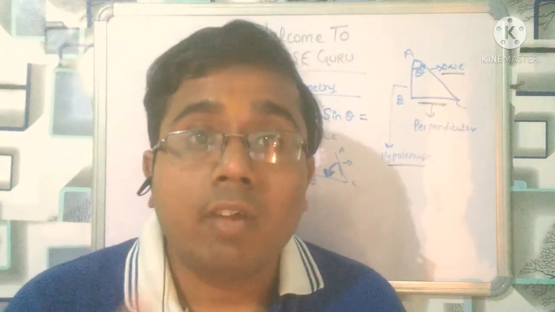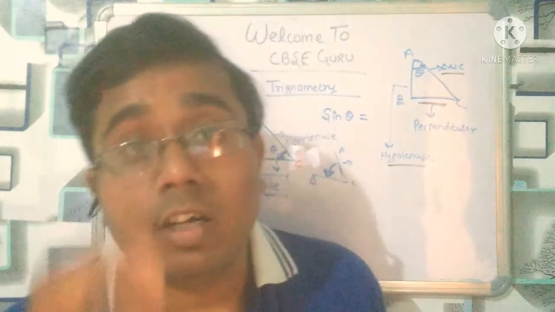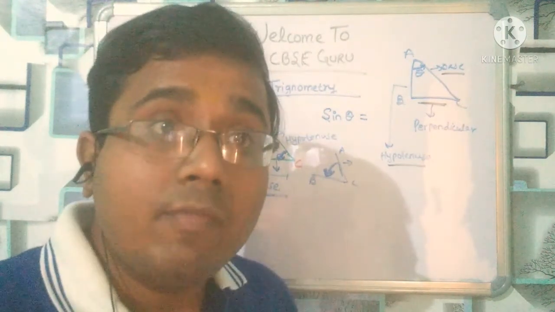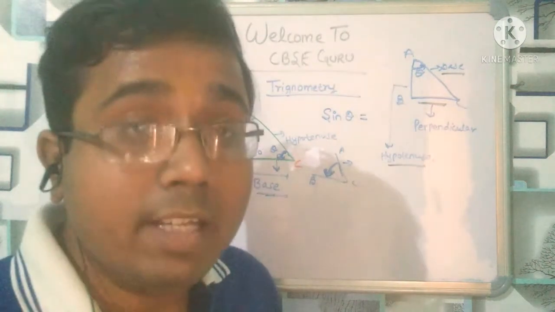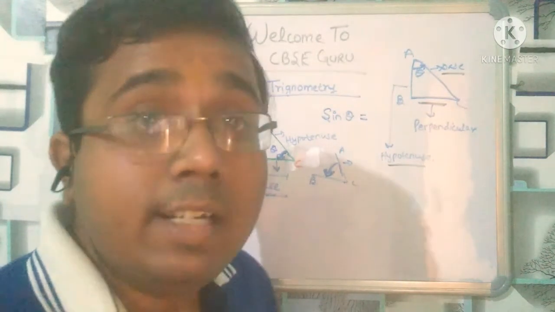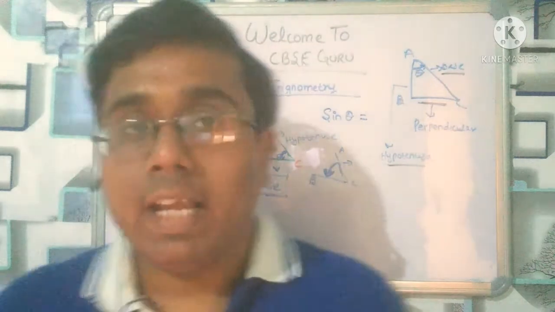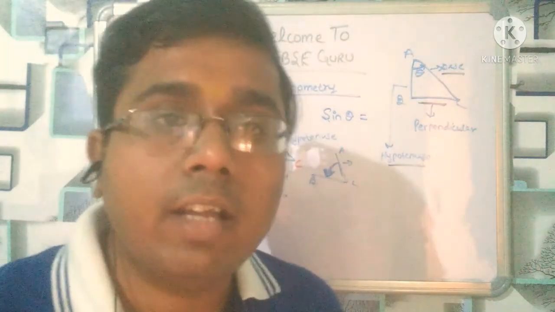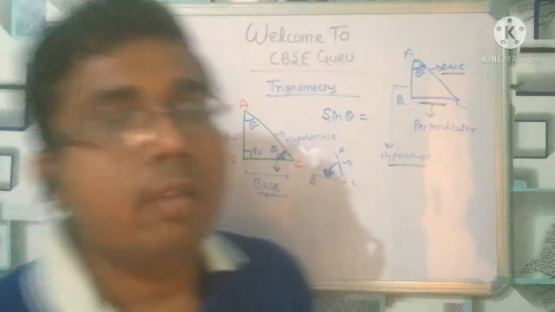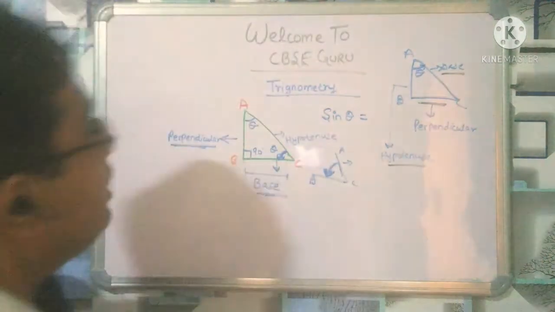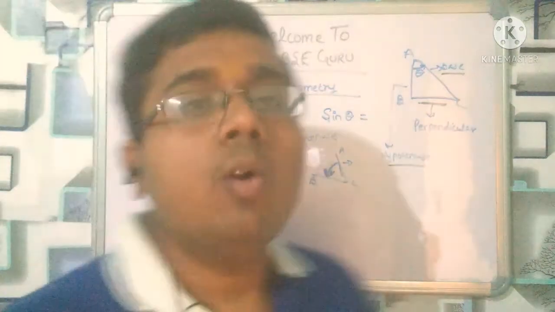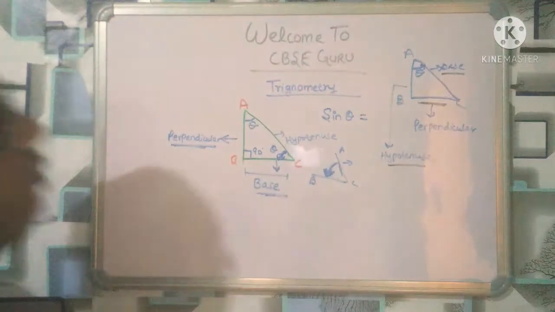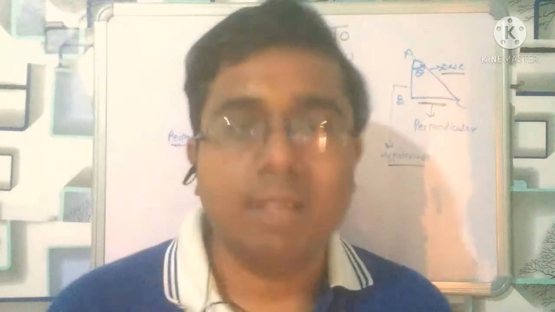The side of the triangle in front of the theta is perpendicular. The place where the angle starts making, that is hypotenuse, and the side where the arrow of the angle ends is called the base. So not to worry much, right? In your 9th, 10th, 11th, 12th syllabus, you have to study the right angle triangle. In a right angle triangle, you can easily find what is perpendicular, what is base, what is hypotenuse. No need to worry much.